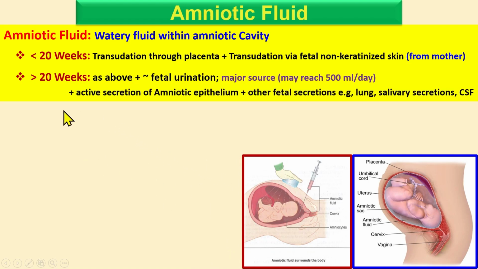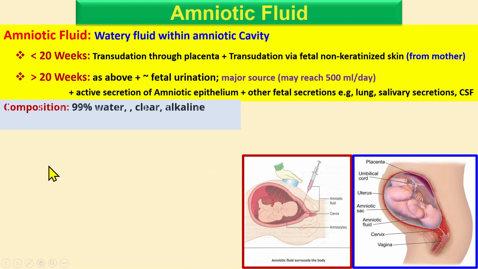There are also some other contributors, like active secretion of the amniotic epithelium and other fetal secretions like lung, salivary secretion and CSF. But the major contributor is the fetal urine. So what is the composition? As I mentioned, it's 99% water, a clear fluid, alkaline in nature, and 1% solids: glucose, protein, electrolytes, and other solutes.